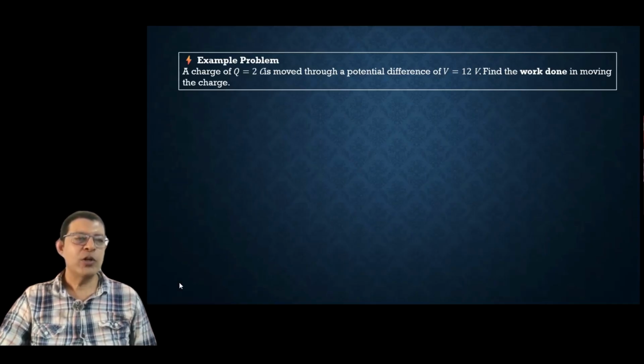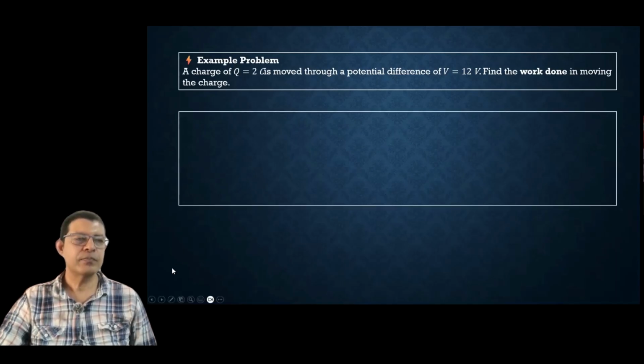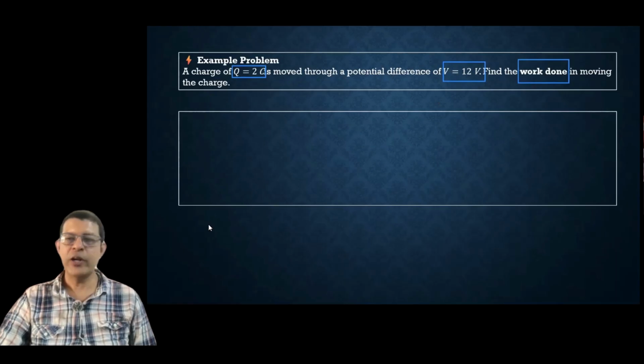Okay. Solve this problem. Try to solve this problem and type the answer. What is given here? Charge is given. What is the charge? 2 coulomb. 2 coulomb is moving through a potential difference of 12 volts. Right? What is the work done? It is asking what is the work done. So how do you calculate? We calculate by using the formula. Somebody has already typed the answer.